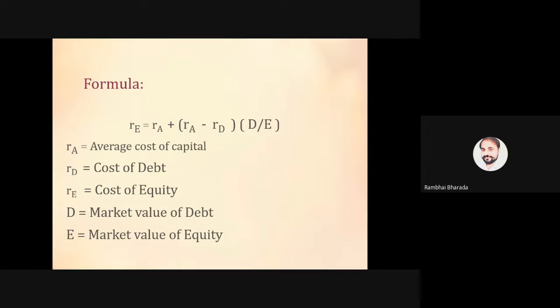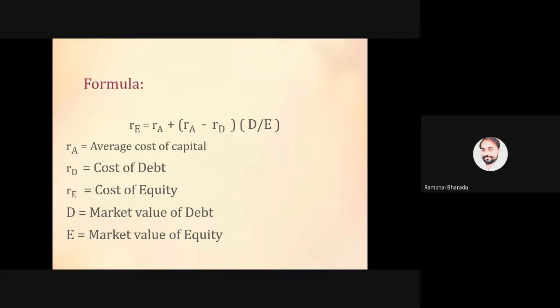RE stands for cost of equity, is equal to RA, average cost of capital, plus average cost of capital minus cost of debt, times market value of debt upon market value of equity. If this question is asked in 8 marks, you need to write the concept, assumptions, diagram and formula. But in 4 marks, only concept and assumptions.